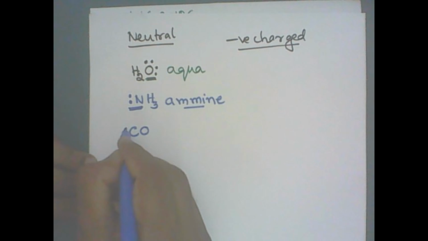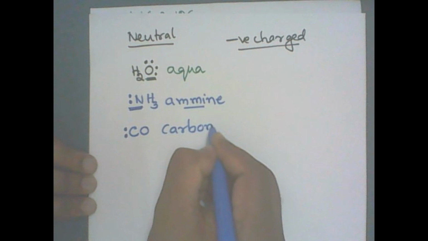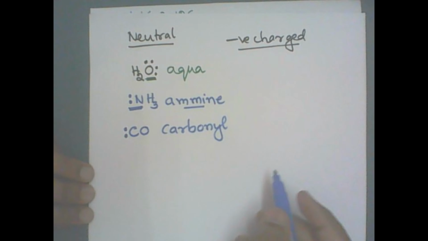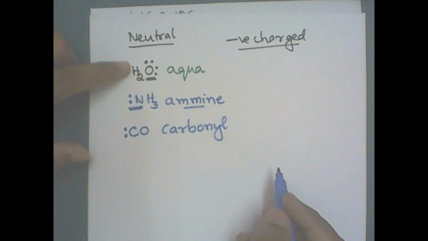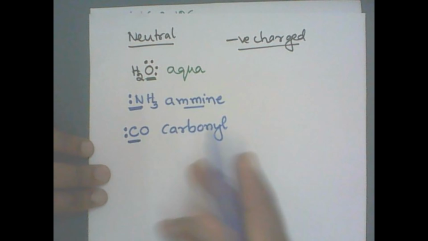Carbon can donate the electron pair, so it is known as carbonyl. All these are neutral, there is no charge on them. So water, aqua; ammonia, amine; carbon monoxide, carbonyl. Here carbon is the donor atom, the ligating atom.